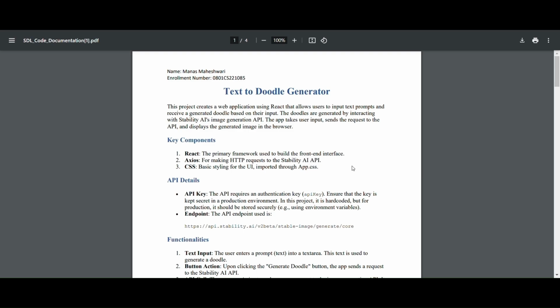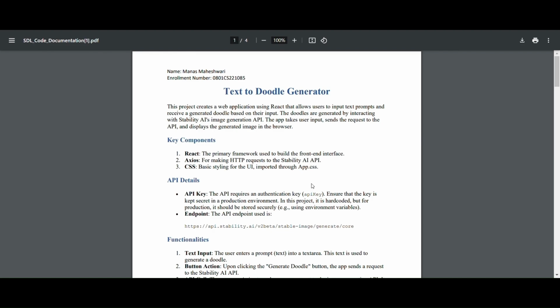Today I'll be showing you a web app that I built called the Text to Doodle Generator. It's a fun tool that creates doodles based on the text you enter, using an API to generate the doodles. In this video, I'll walk you through the technologies I used and how the project works. I'll also explain how to set up the API and how to push your code on GitHub. By the end of this video, you'll have a clear idea of how to build a project like this and get started on your own.